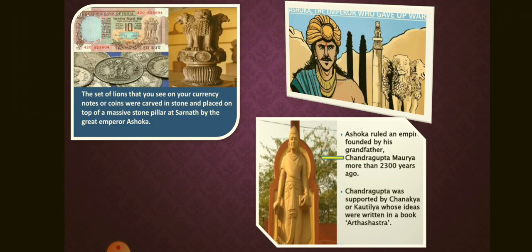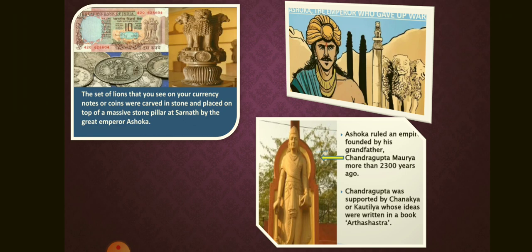A very big kingdom, an empire. The lions that we see on our notes and coins have a long history. They were carved in stone and placed on top of a massive stone pillar at Sarnath. Ashoka was one of the greatest rulers known to history, and on his instructions, inscriptions were inscribed on pillars as well as on rock surfaces. Before we find out what was written in these inscriptions, let us see why this kingdom was called an